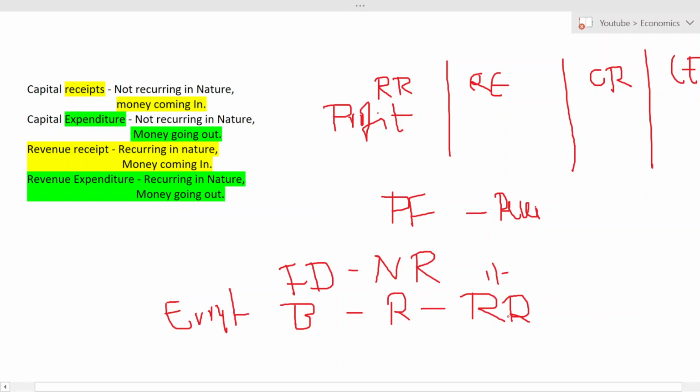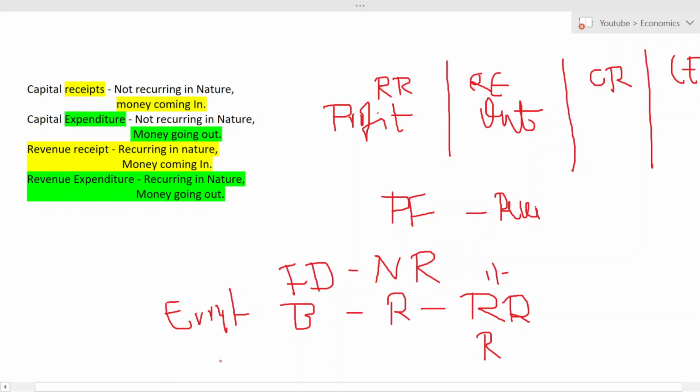First of all, revenue is recurring in nature. So, of course, revenue expenditure should also be recurring in nature only. That is the main difference between these two. Now, what is the difference between receipt and expenditure? In case of revenue, you will get money frequently, that is regularly. But in expenditure, money will go out.